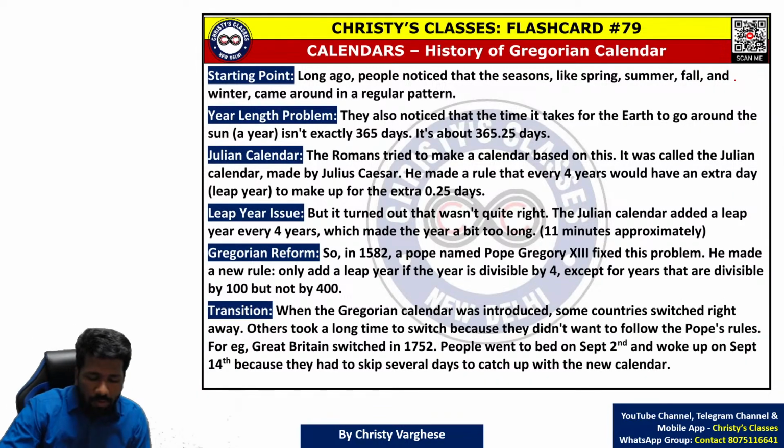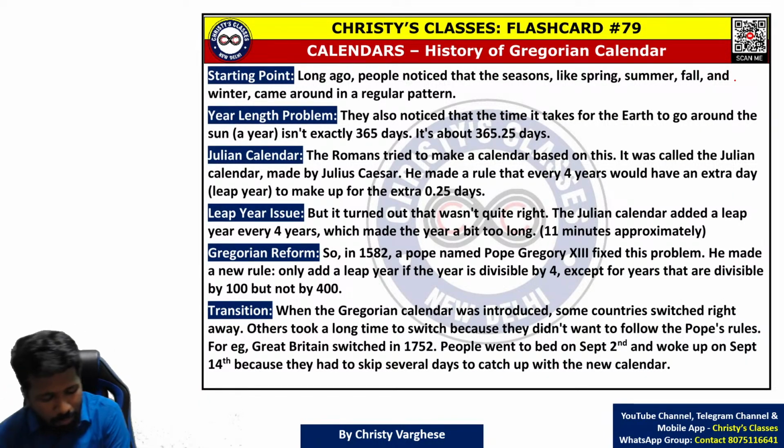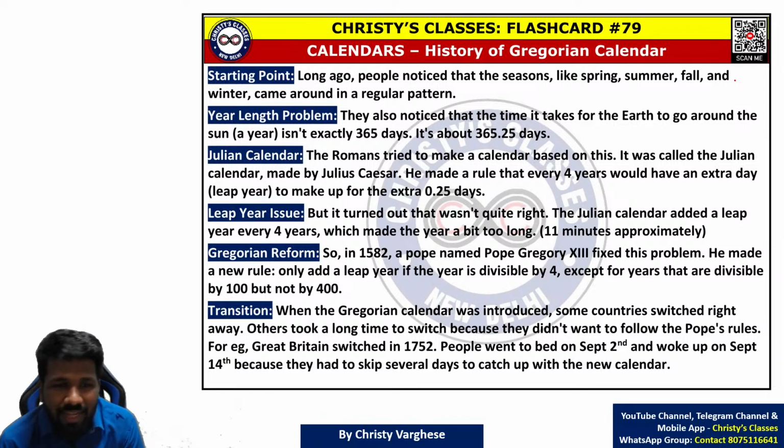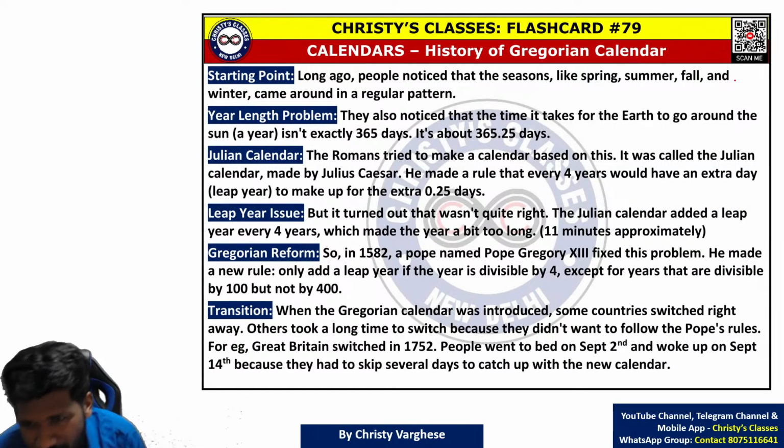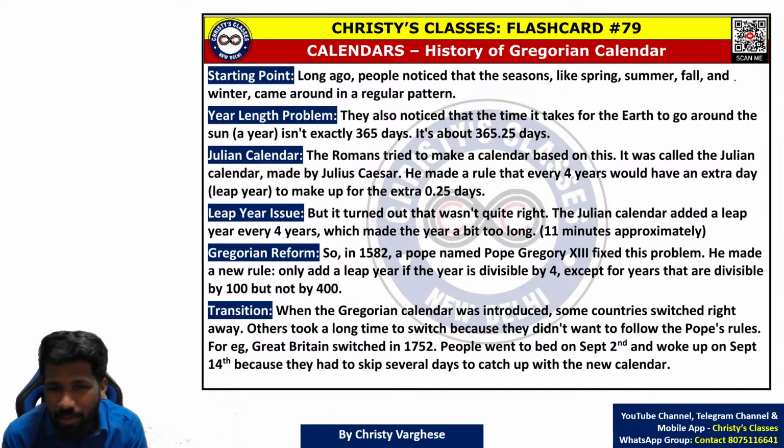Okay, so now we will go to calendar problems. Many people have misunderstandings about the calendar. For example, some people believe 2200 is a leap year. 2200 is not a leap year, because some of us in school misunderstood the condition for a leap year as every multiple of 4 being a leap year.